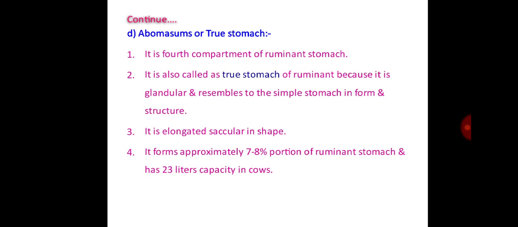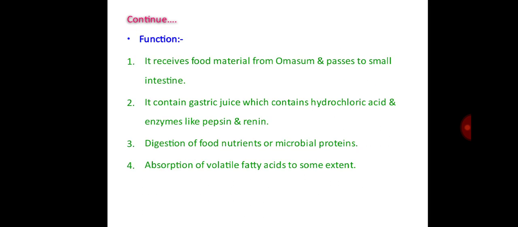Then abomasum, also called the true stomach. It is the fourth compartment of the ruminant stomach. It is called the true stomach of ruminants because it is glandular and resembles the simple stomach in form and structure. It is elongated, saccular in shape. It forms approximately 7 to 8% of the ruminant stomach and has a 23 liter capacity in cows.